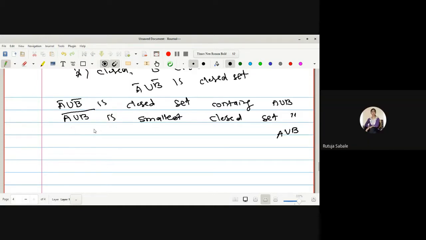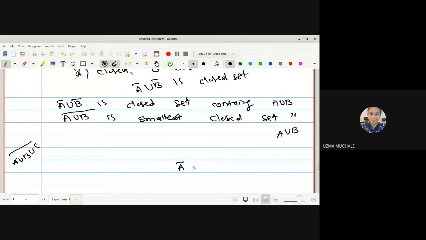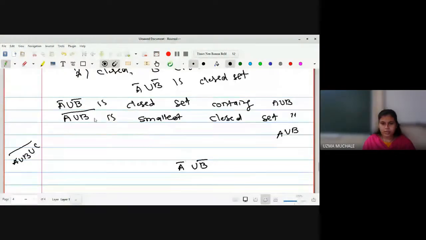Yes, ma'am. Can we write this for any set? If I want to write it for three sets, the closure of A union B union C is the smallest closed set containing A union B union C. So I can write this is the larger one, and A union B, its bar, is the smaller one. So I can write this contains A union B bar.